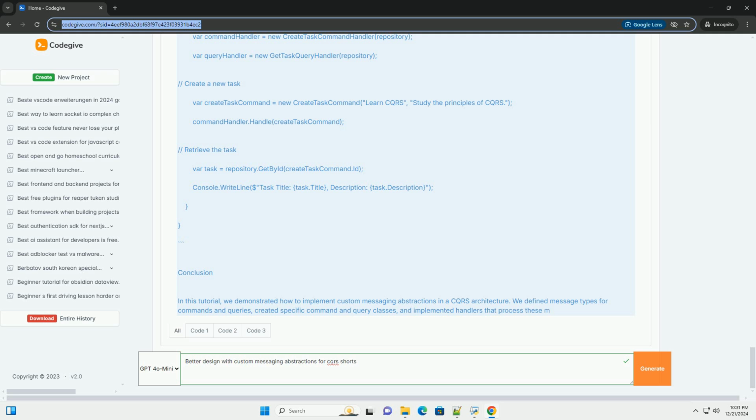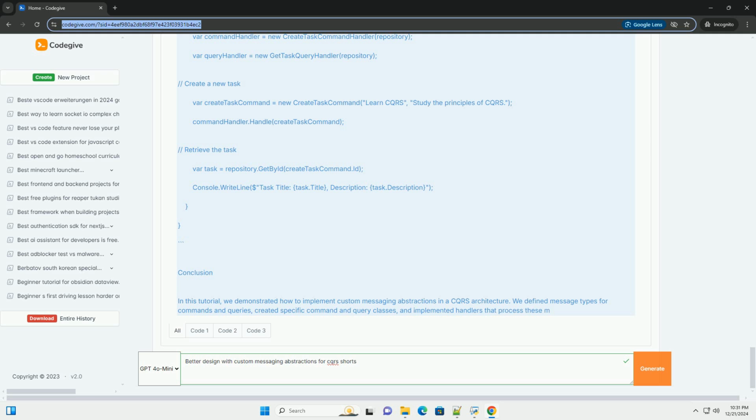// Task entity. public class Task { public Guid Id { get; private set; } public string Title { get; private set; } public string Description { get; private set; } public Task(string title, string description) { Id = Guid.NewGuid(); Title = title; Description = description;